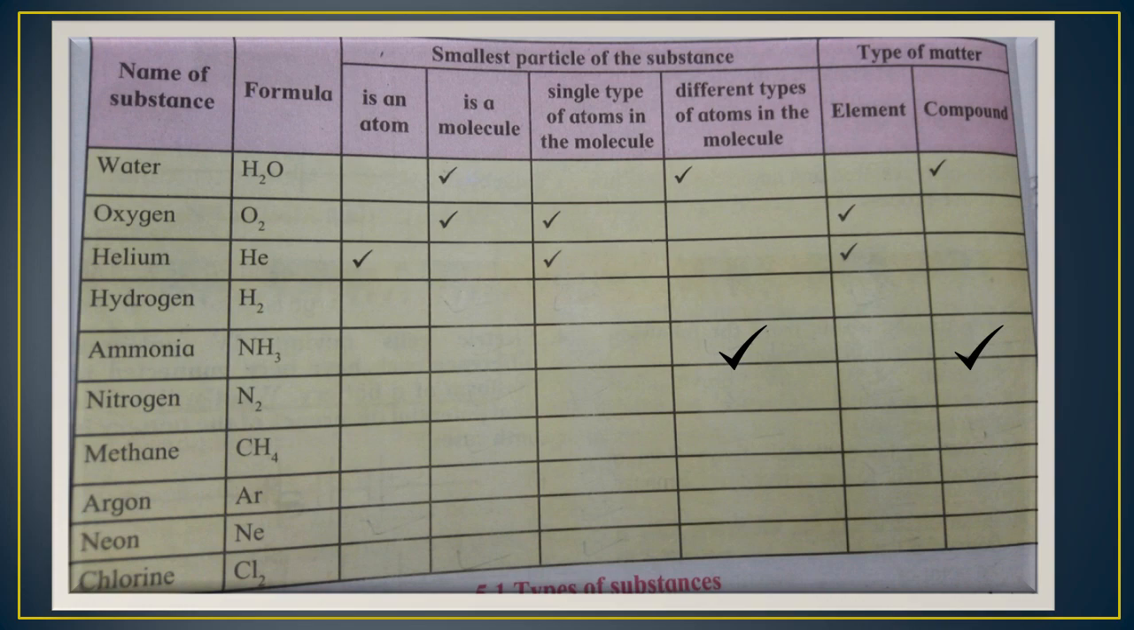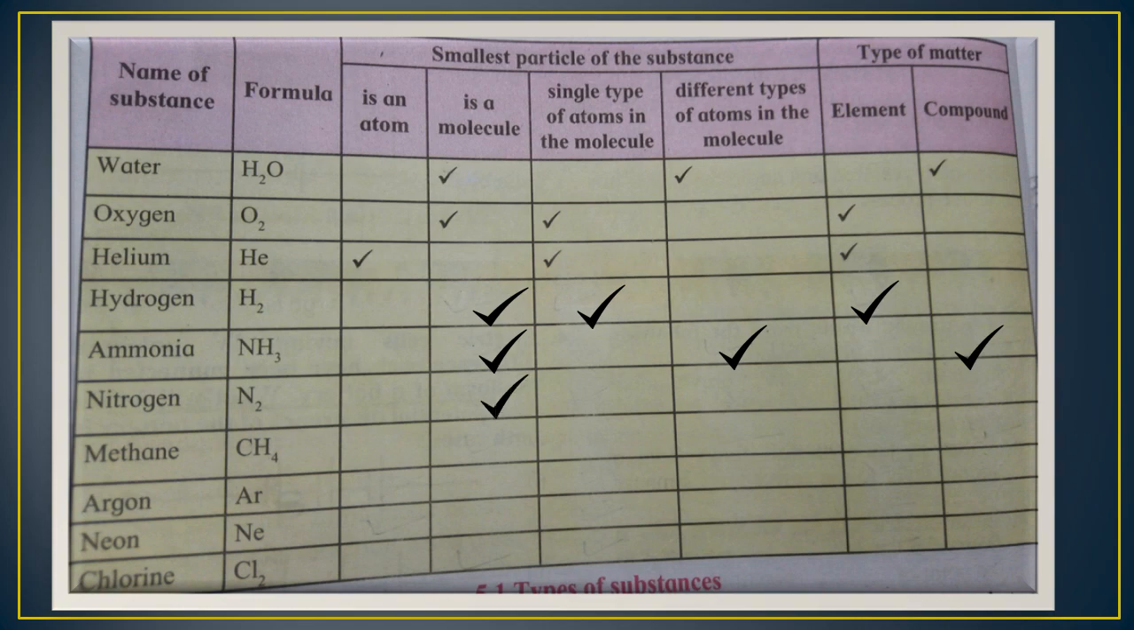Now let's see hydrogen. Students, hydrogen is a molecule. A single type of atoms is present in the molecule of hydrogen, and it is an element. Now students, let's see ammonia. Ammonia is a molecule, and in the ammonia molecule there is NH3, two different types of atoms, that is nitrogen and hydrogen, and it is a compound.